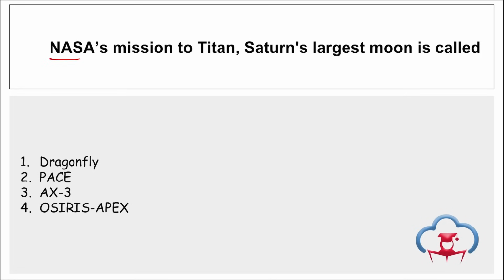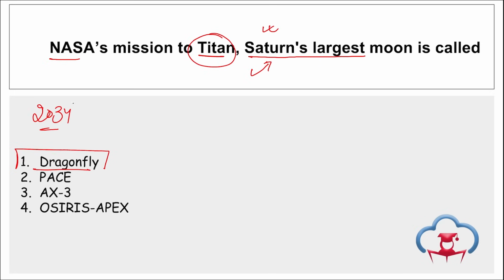Next is NASA's mission to Titan. Titan is the name of Saturn's largest moon. What is the mission launched by NASA there? That is the Dragonfly rotorcraft, right? This mission will be landing on Titan, the second largest moon of our solar system and largest moon of planet Saturn. It is expected to land there by 2034. It is a mission of NASA.